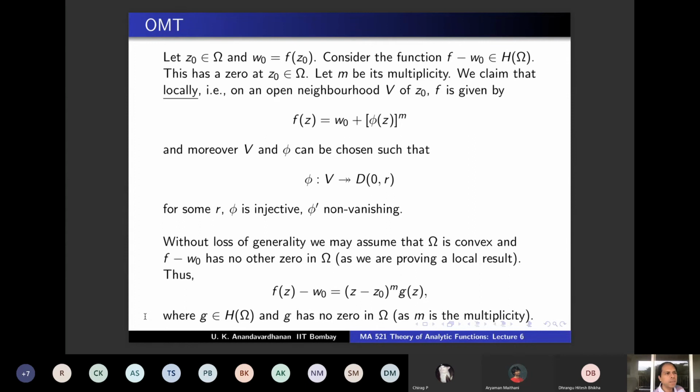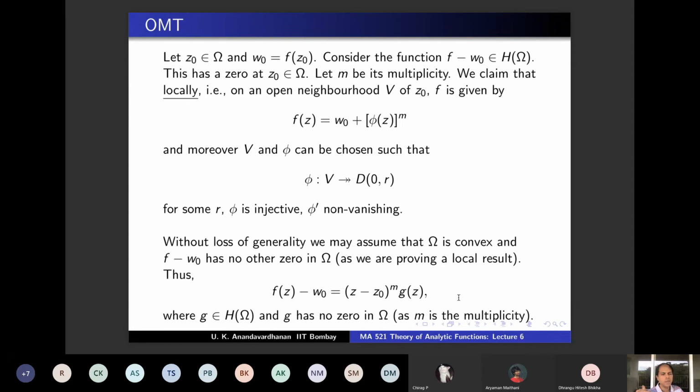What will you do typically in any math proof if you get something which is never vanishing? Any proof, when you have such a thing, what is the next thing? You will argue with 1 by g, because 1 by g makes sense. So that's what you're going to do. See, what do you want to do? What is the aim? Aim is to show that locally f of z is of this form. That means f minus W0 is phi of z power m. We have to find such a phi. So you have to find a phi such that phi power m is f minus W0. But f minus W0 is of this form. So what should be your phi?